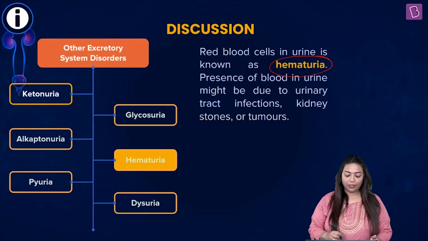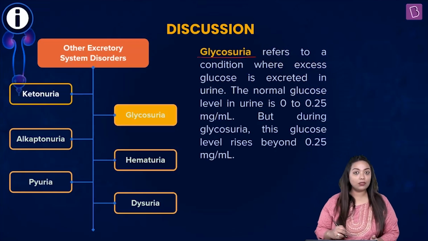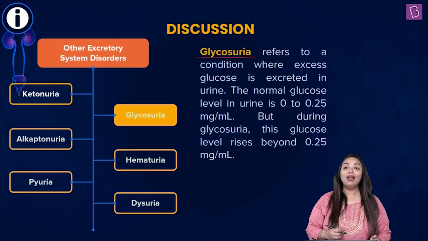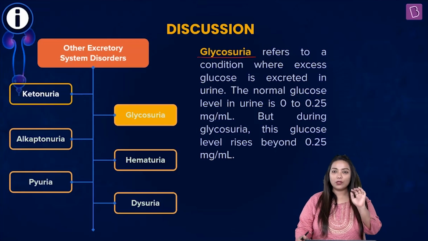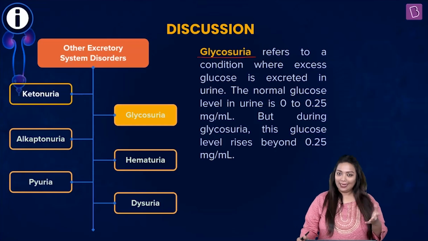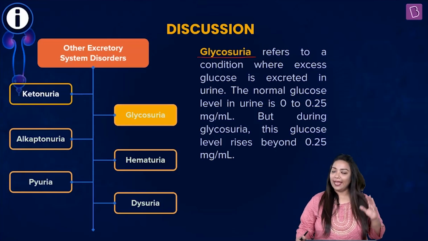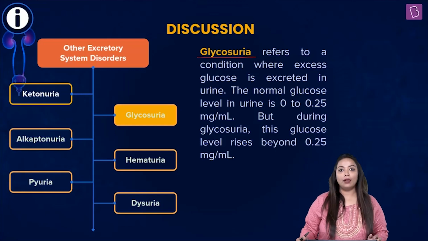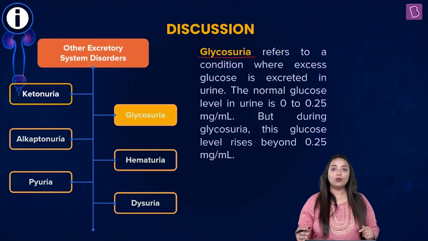Now, another option that you saw was glucose. Glycosuria, please see this. Glycosuria refers to the condition where excess glucose is excreted in urine. A normal amount of somewhere around 0.0 to 0.25 mg per ml of urine is acceptable. But when it goes beyond 0.25 mg per ml, then we say it's glycosuria. And conditions like diabetes mellitus may show a large amount of glucose in urine.